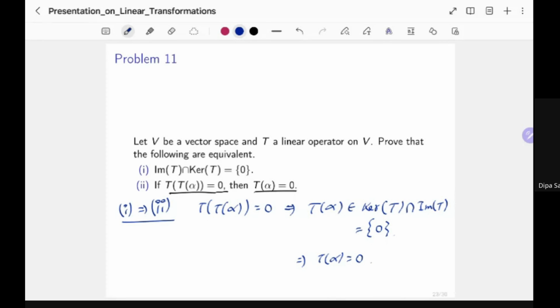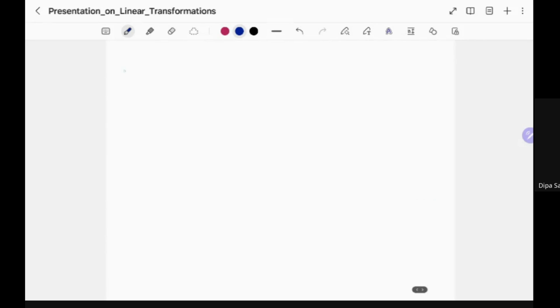So given that T of T of alpha equals 0 implies T of alpha equals 0, we have to show that the intersection of the image and the kernel is trivial. So the other direction, 2 implies 1. So say I pick an element x from image of T intersection kernel of T. I want to show that x must be equal to 0.